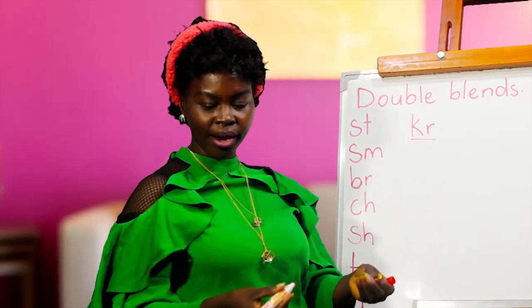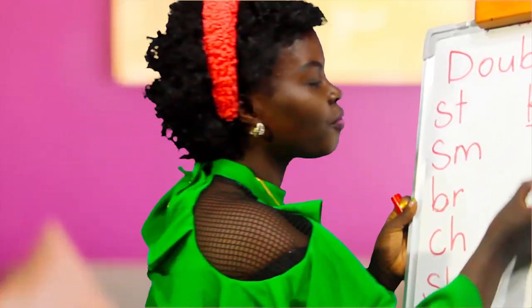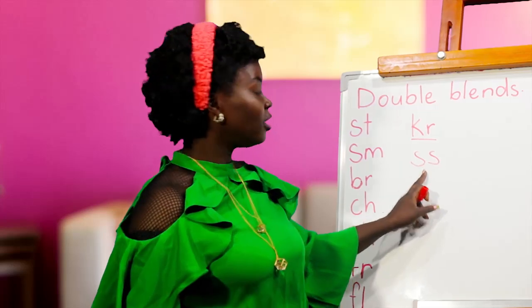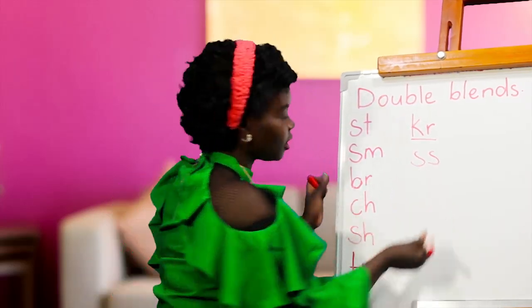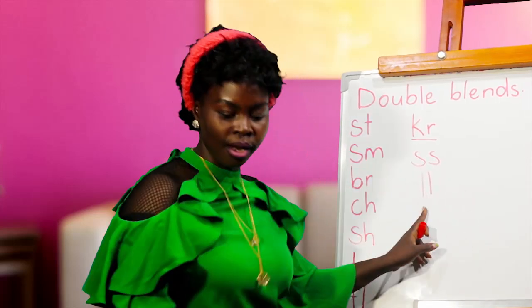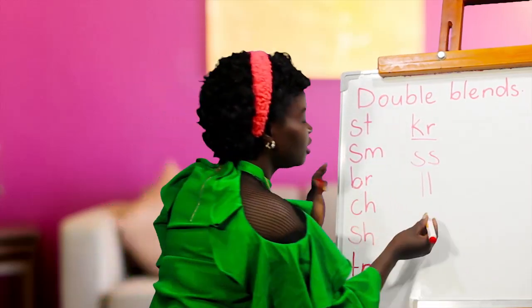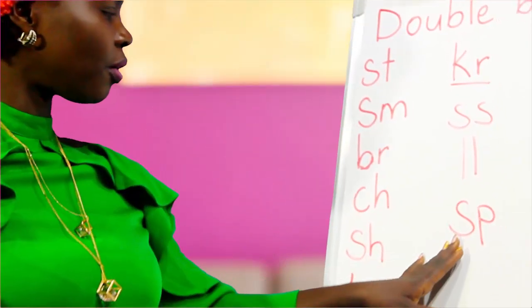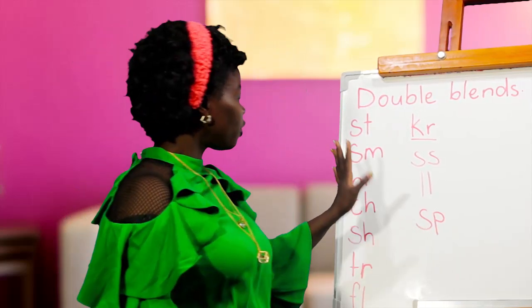Like the word crab. You know the word crab? Yes. So we have this one here. When you meet this sound, this one here, just say it, because they are the same letters. Even this we say. So our last sound for today is this. Wow, well done. So our sound, stop. Okay? So those are our double blends.